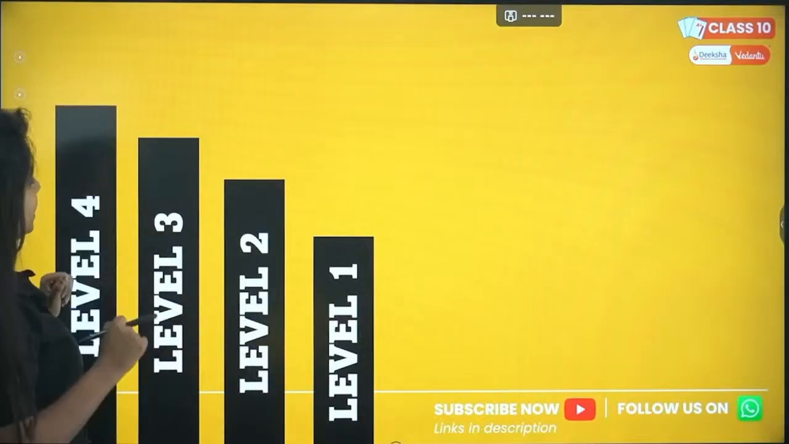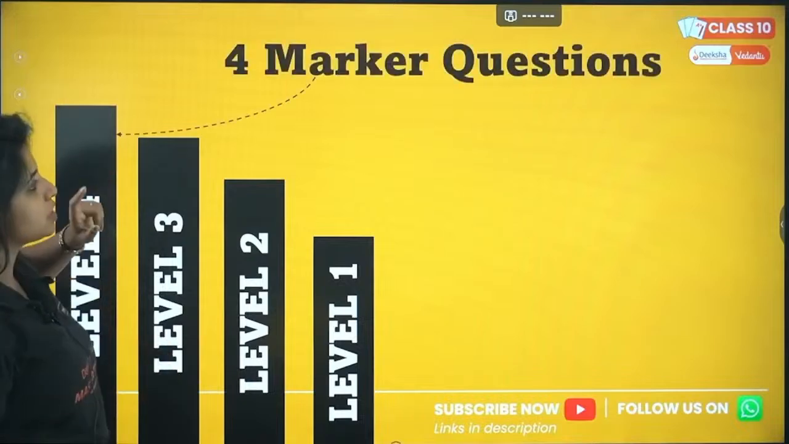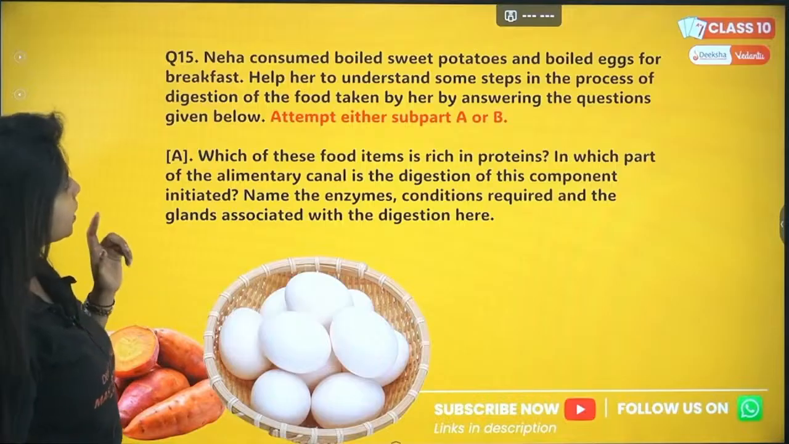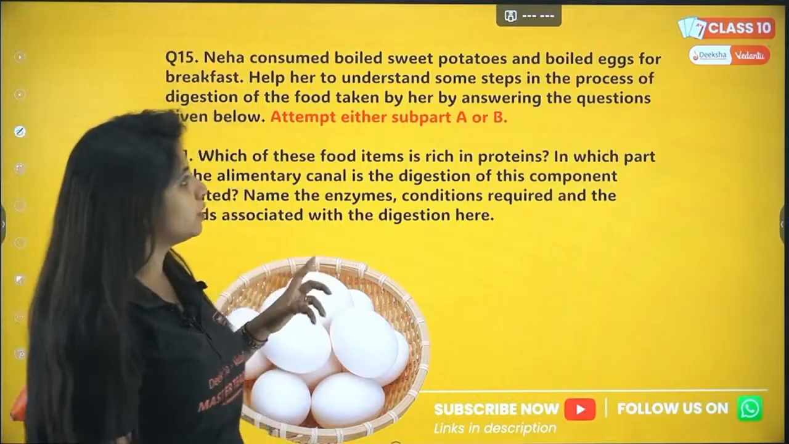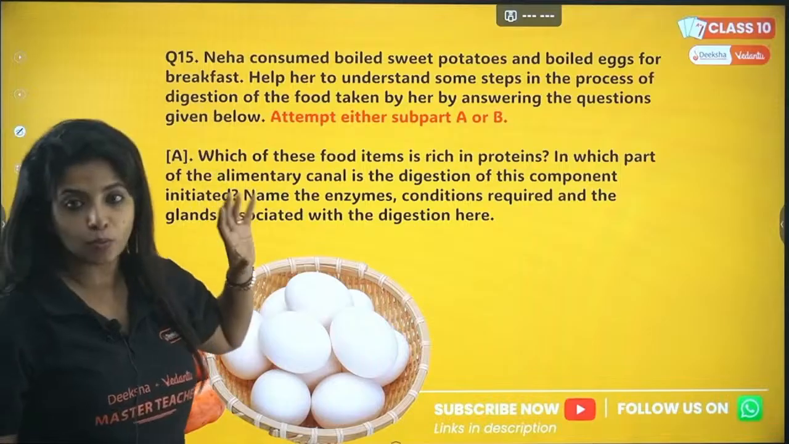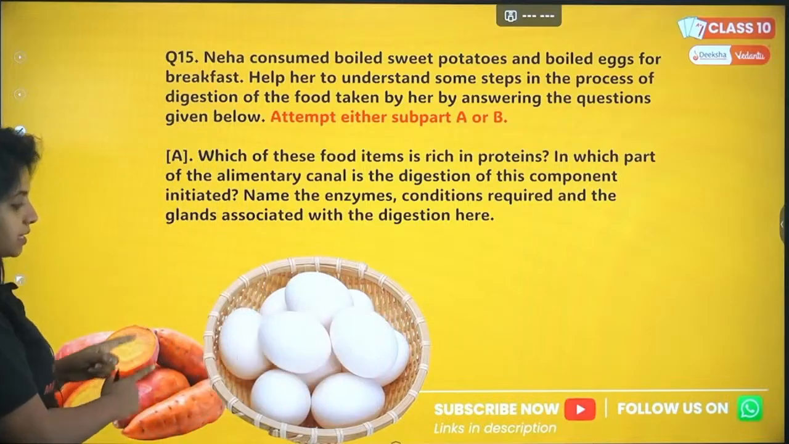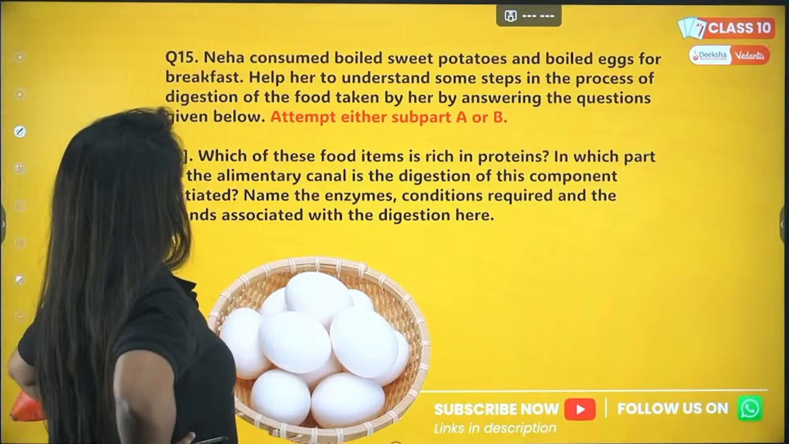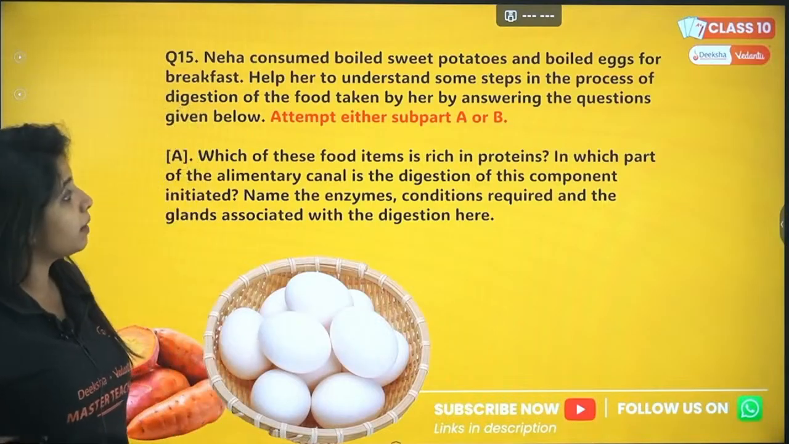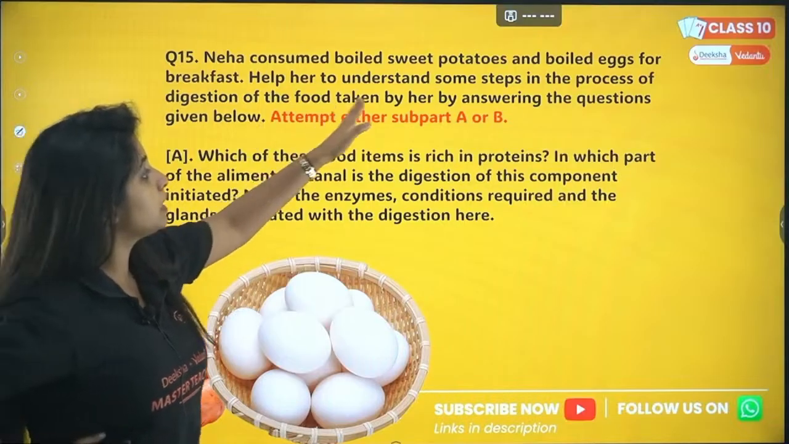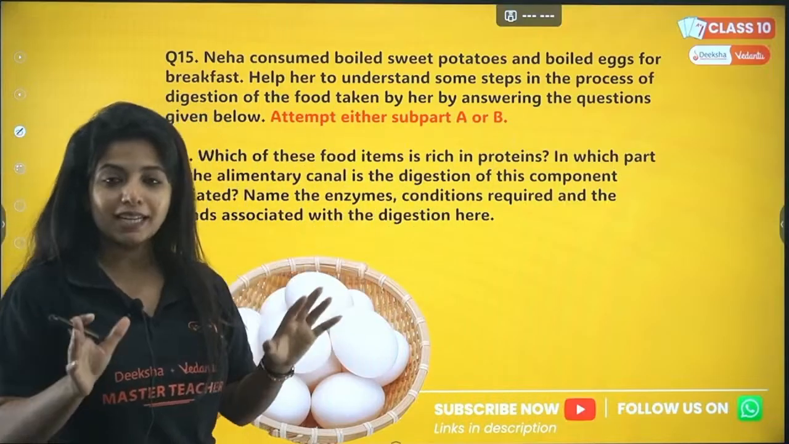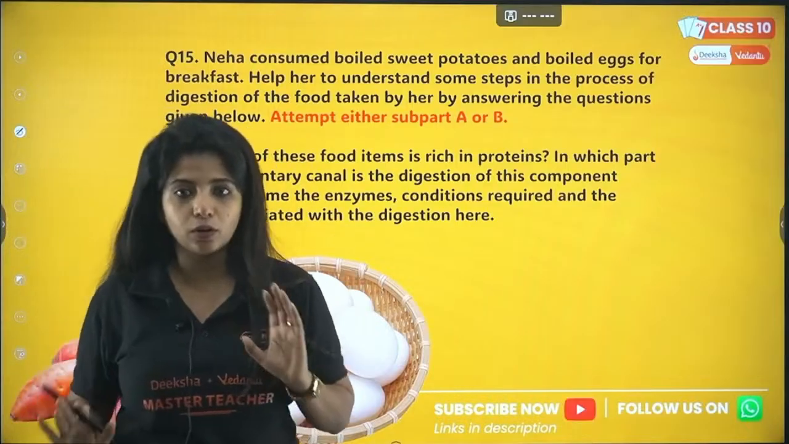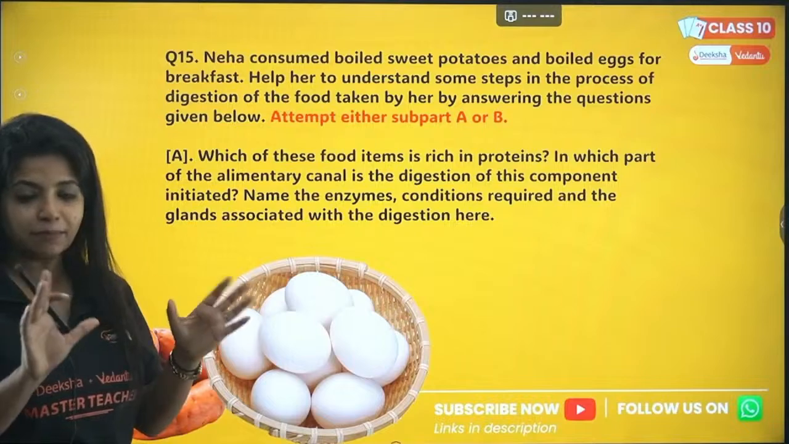We are in level 4 now, and level 4 contains a 4-marker question which goes like this. Question number 15. Neha consumed boiled sweet potatoes and boiled eggs for breakfast. Help her to understand some steps in the process of digestion of the food taken by her by answering the questions given below. Attempt either subpart A or B. So there are so many subparts, and you can choose between them also.